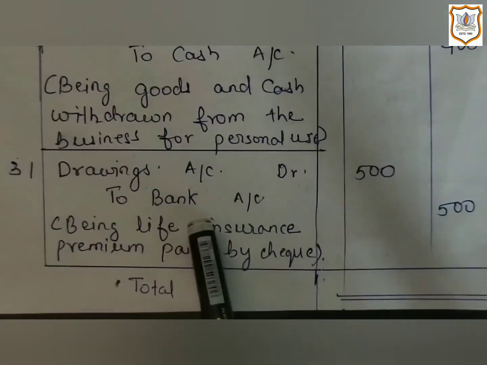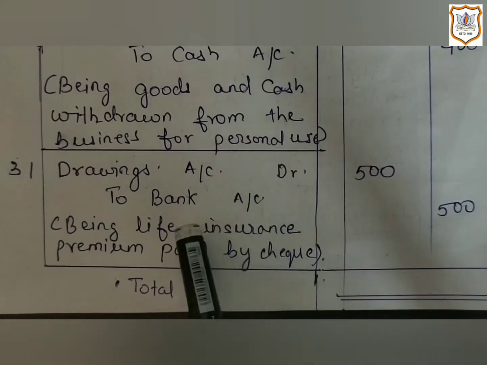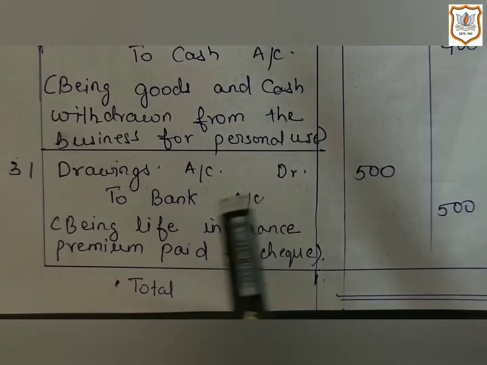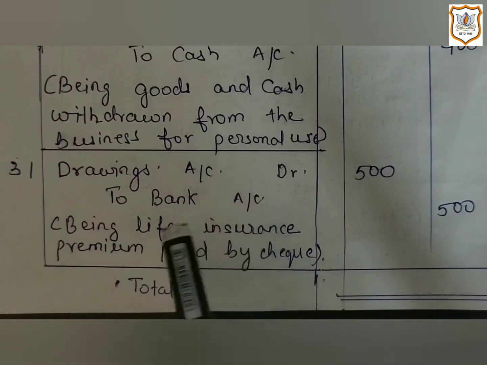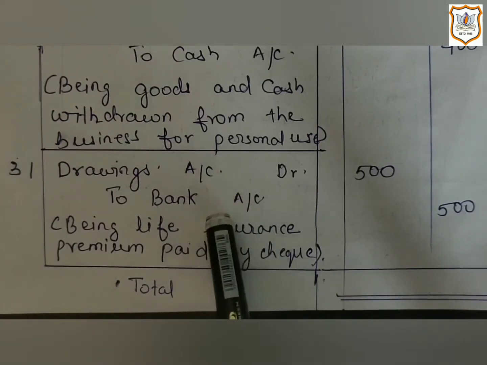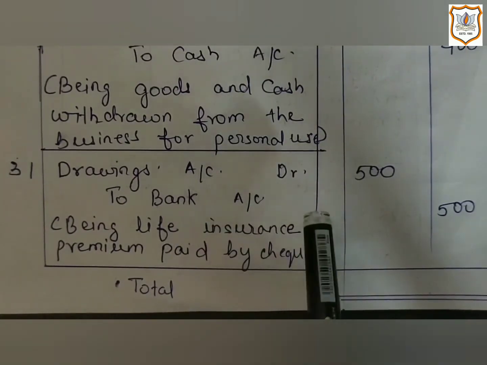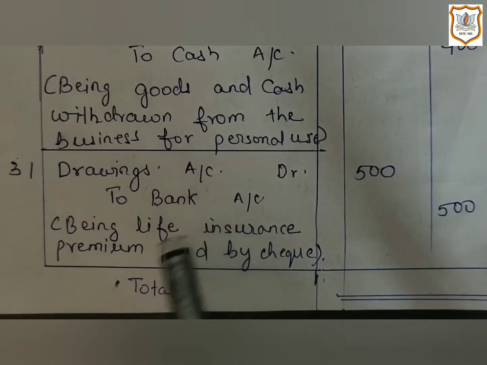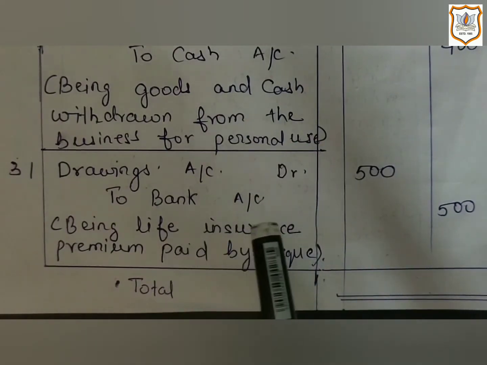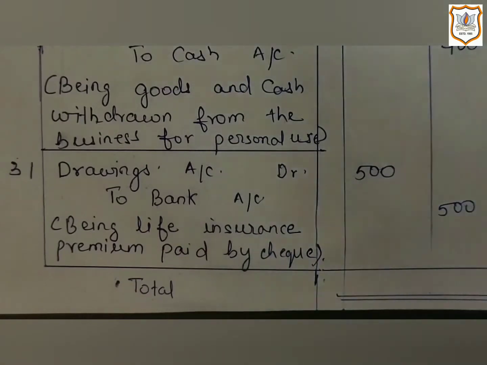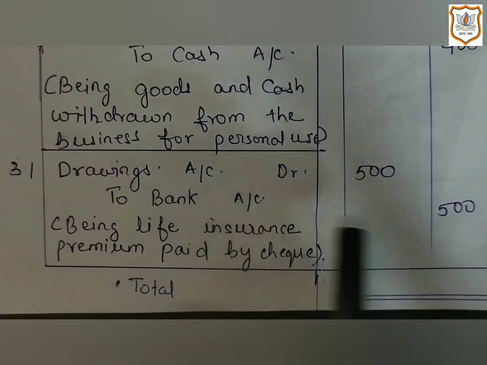And here bank account is personal account. So we will apply the rule of personal account, which says debit the receiver and credit the giver. Here bank is the giver as the amount of premium is being paid by using check. So bank account will be credited.